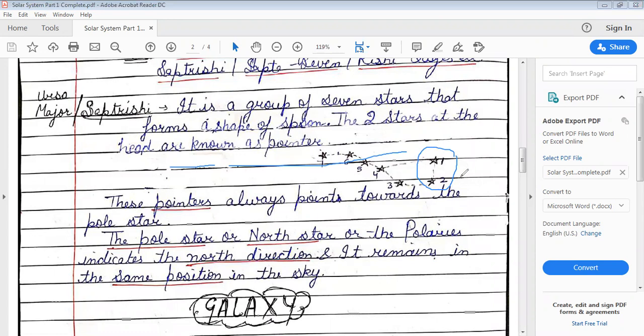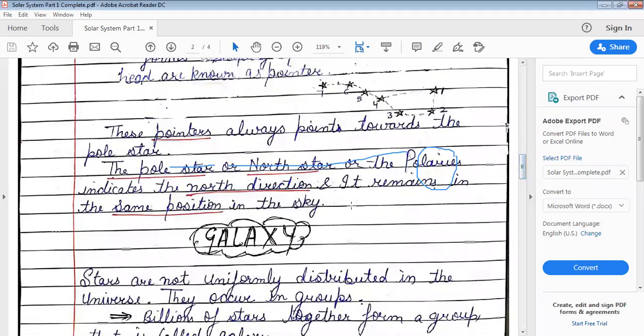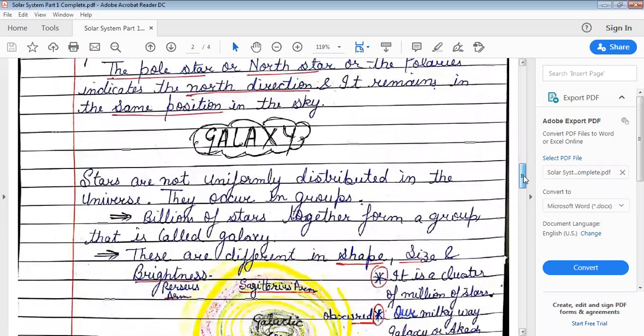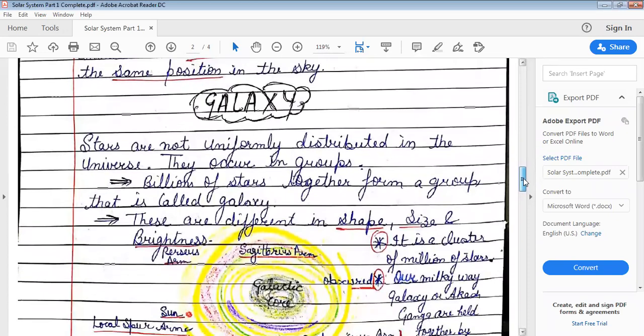They always point towards the pole star, and the pole star is always fixed. I have also written here that the pole star is always fixed and they always indicate the North Pole, and hence it is called the North Star or Polaris. So it's all about the constellation.